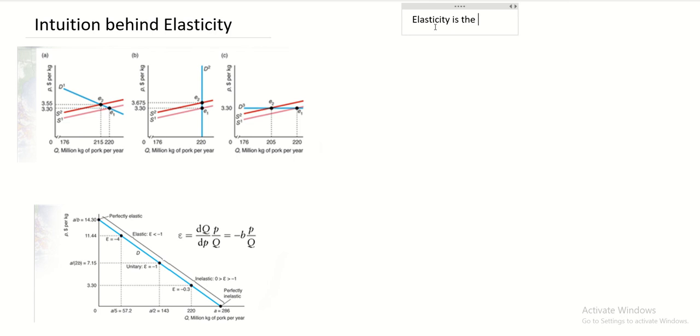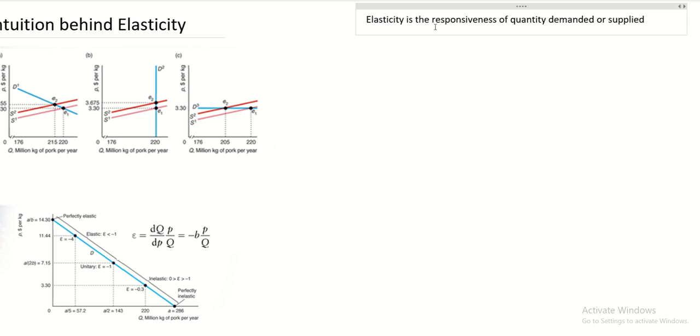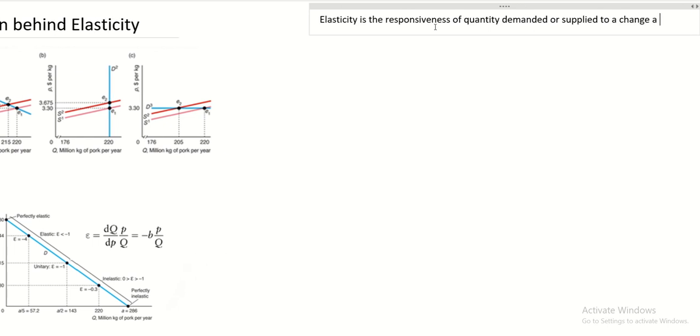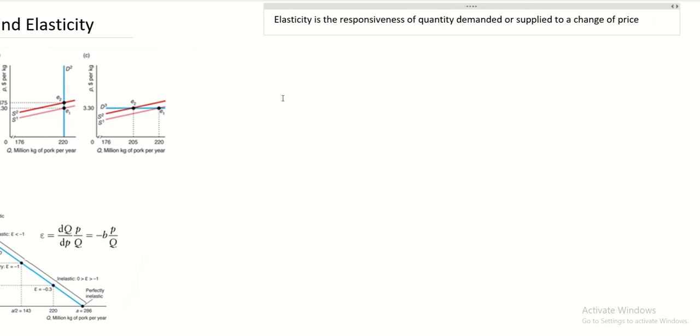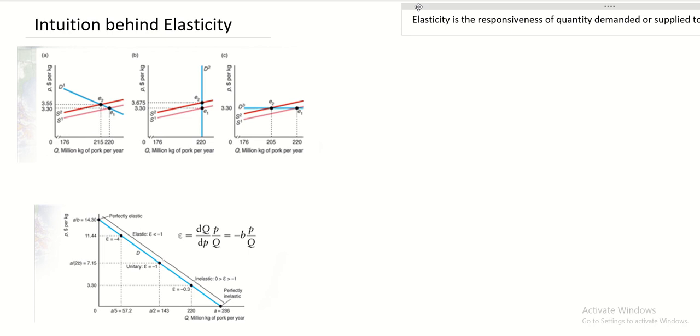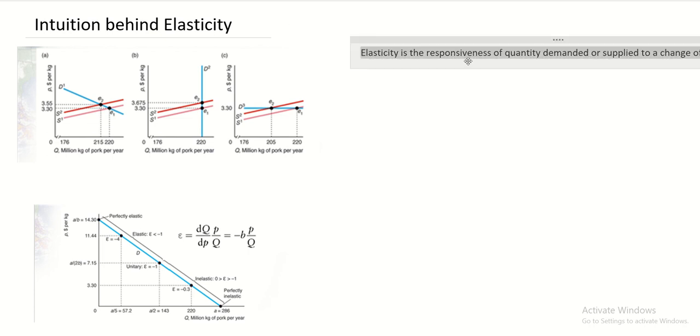Elasticity is the responsiveness of quantity either demanded or supplied to a change of price. So basically, all of us will know this definition. However, not many of us actually know what responsiveness actually means. So I am going to explain the intuition behind responsiveness. In fact, what elasticity means is how much the demand will change if there is a change in price.